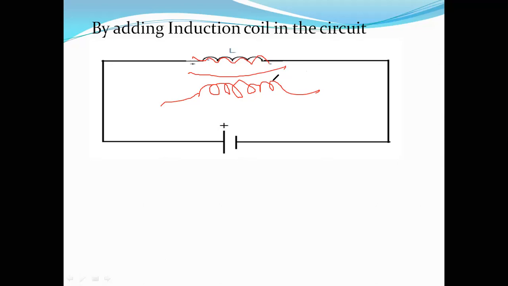So the first method is by adding an induction coil. With the addition of the induction coil, whatever spark is produced by the apparatus has to pass through the long path before it is exposed to the atmosphere. In this process, the intensity of the spark produced by the apparatus gets reduced. So that's what it is.